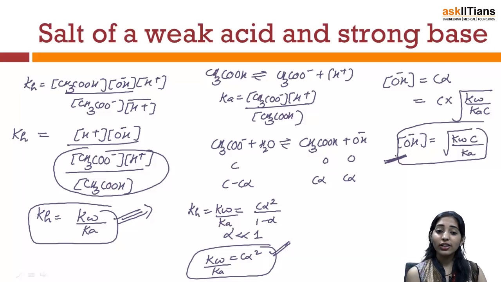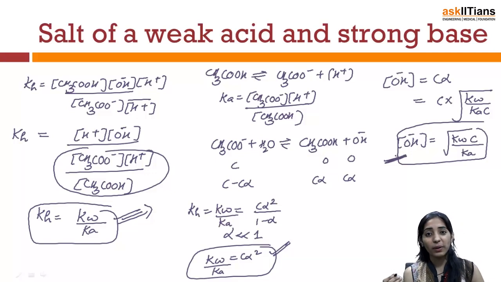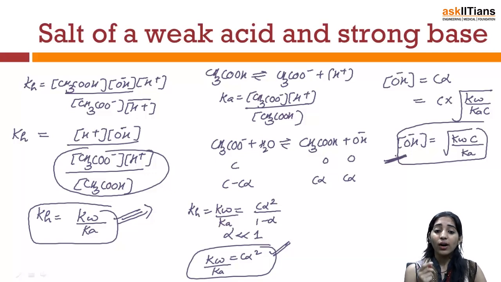On knowing the concentration of OH minus in the solution, we can say that Kw is equal to H positive into OH minus. So once you know the concentration of OH minus, you can very easily go over to the concentration of H positive. Now going from the concentration of H positive, you can very easily find what will be the pH of the solution. So this was the technique which we followed in order to get what will be the pH of a solution of a salt of weak acid and a strong base.